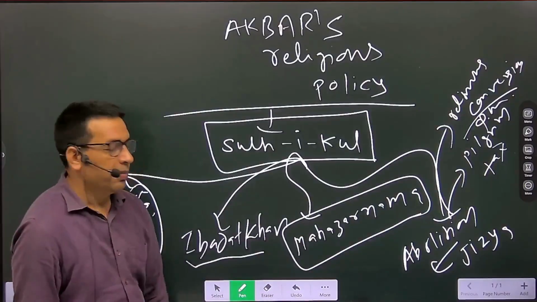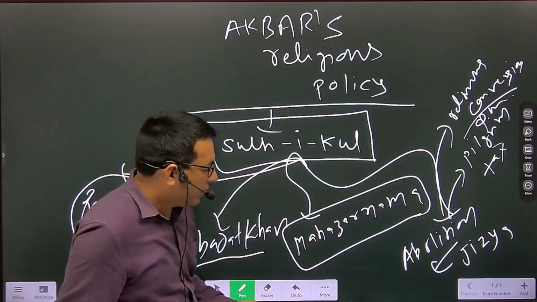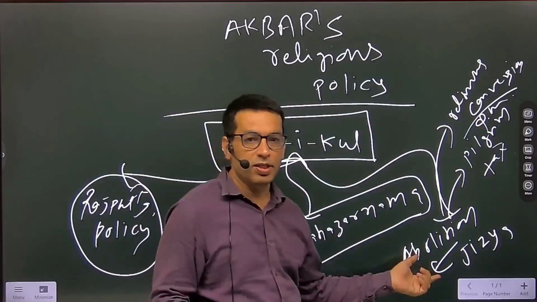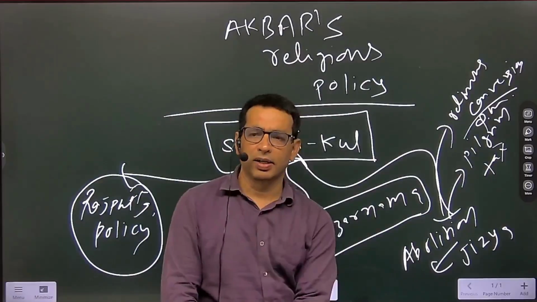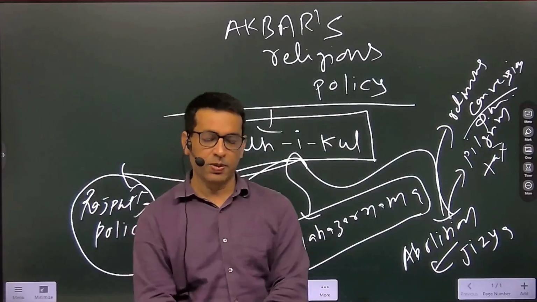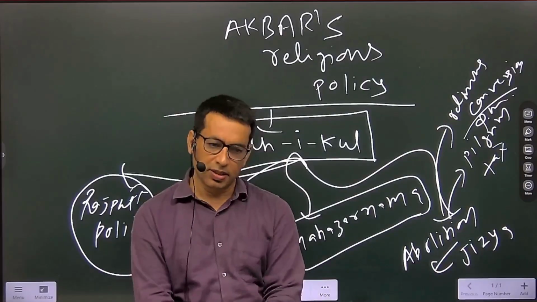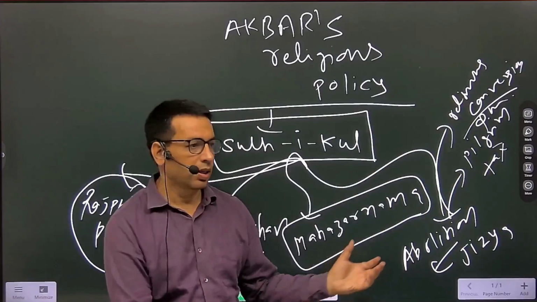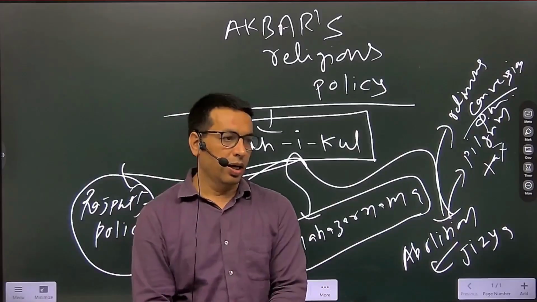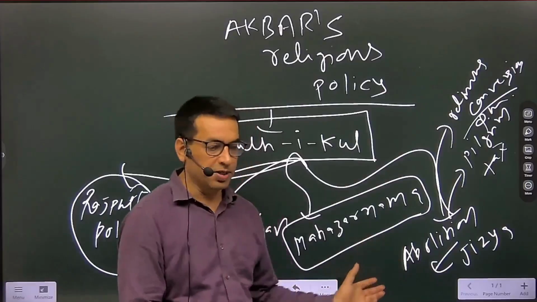So the Mahzarnama declaration was also an important component, and along with this we find the abolition of jizya. Jizya is a very disputed tax as far as its nature is concerned. Some say it was a religious tax, some say it was a secular tax on behalf of the military service provided by the state to the subjects.